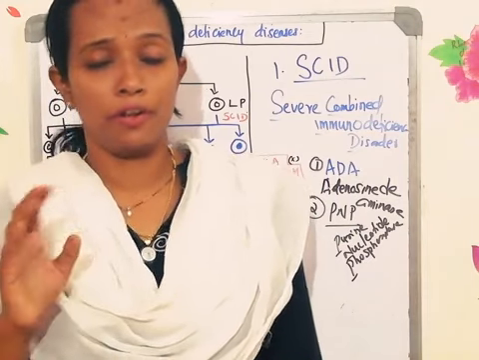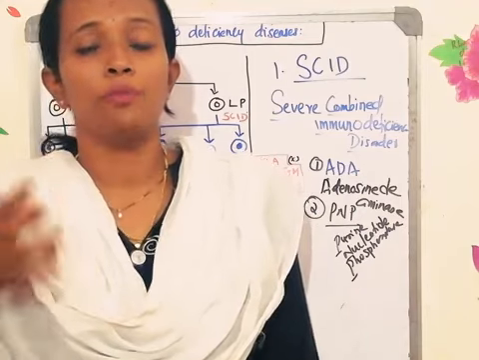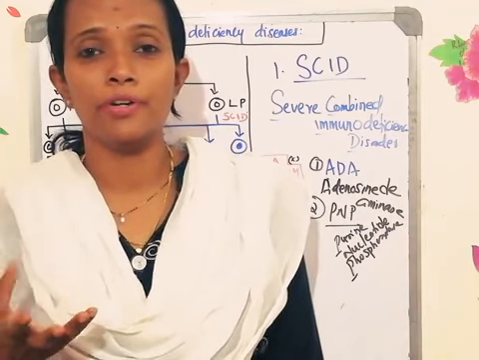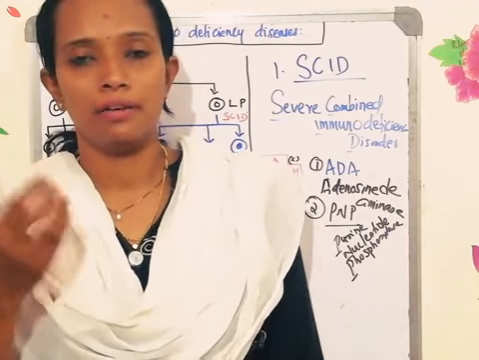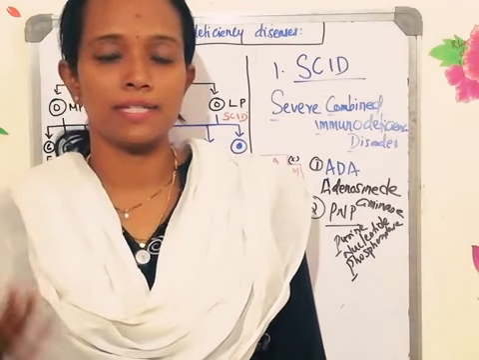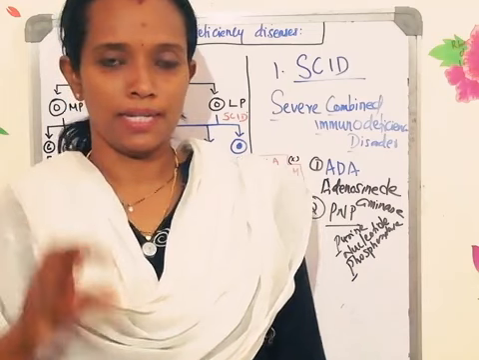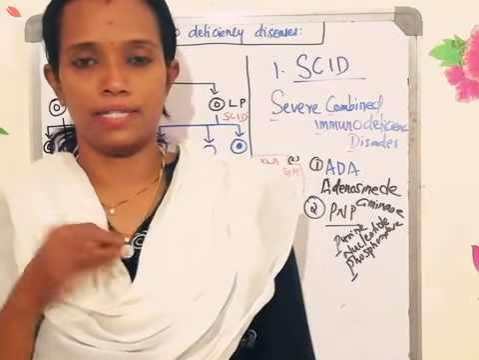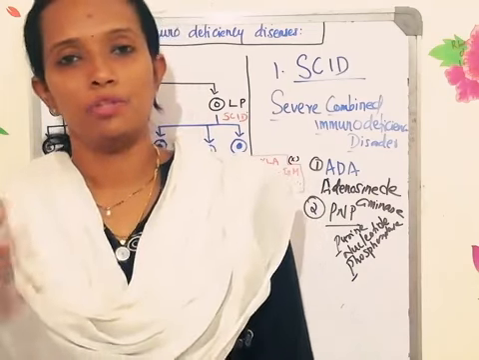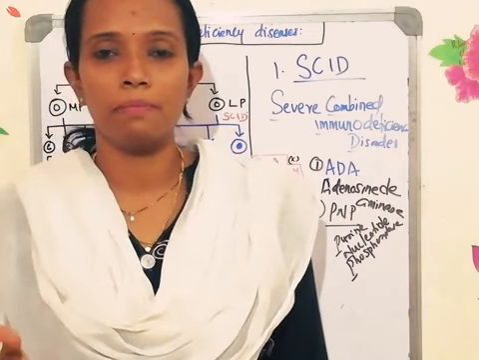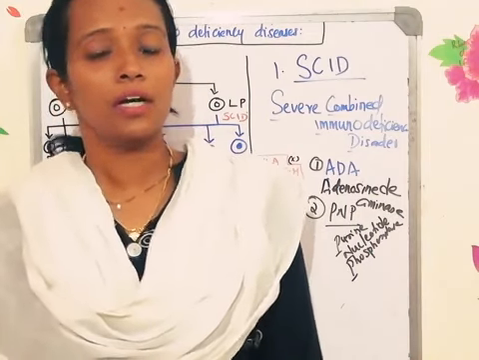Humoral immunity will not be happening properly. What is humoral immunity? B cell gets activated and gets converted to plasma cell. Plasma cell secretes antibodies. For the production of antibody by the plasma cell, it needs cytokines which are secreted by the T helper cell. So why is the T helper cell not there? Because thymus is not there.